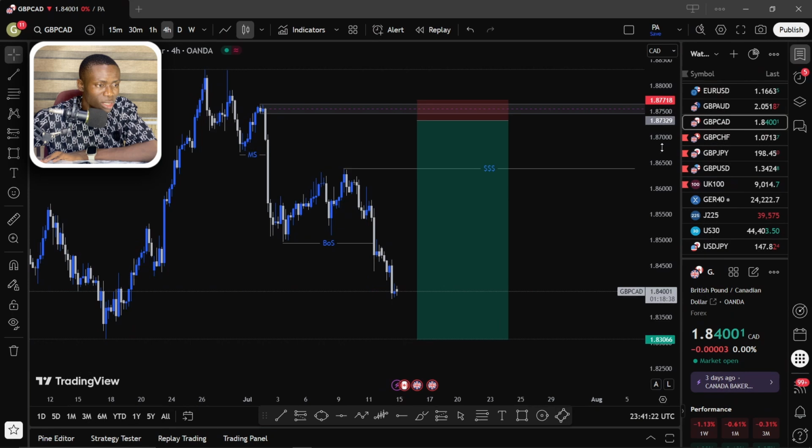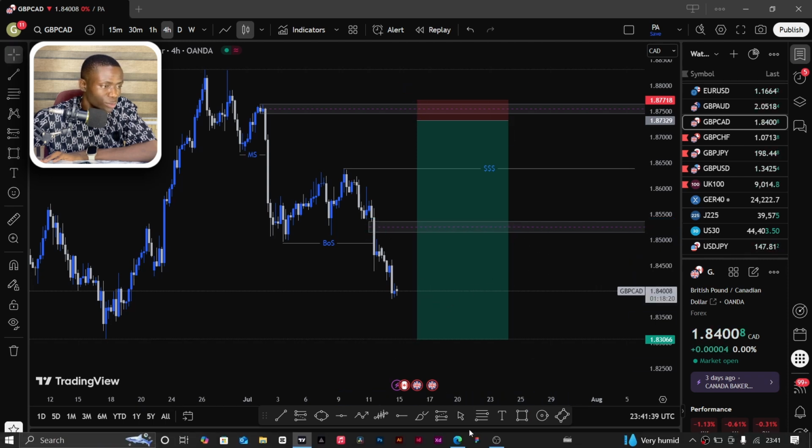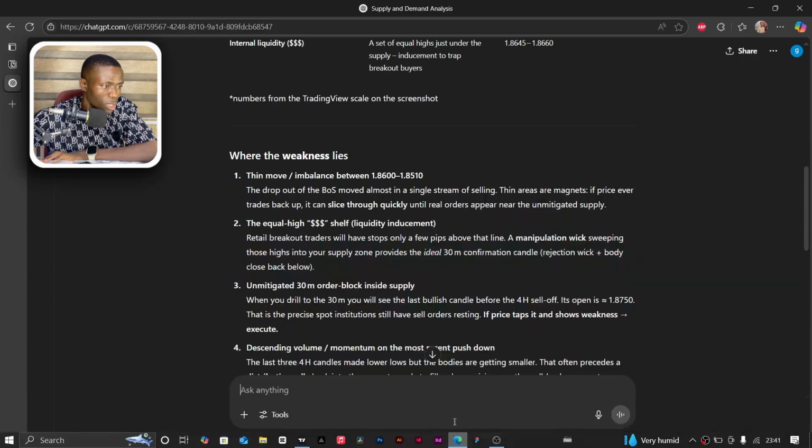So here's 1.86. There's an imbalance movement within this area, and I believe this is the area it is referring to, where the so-called imbalance movement might be within this level. Okay, let's take a look at the next.